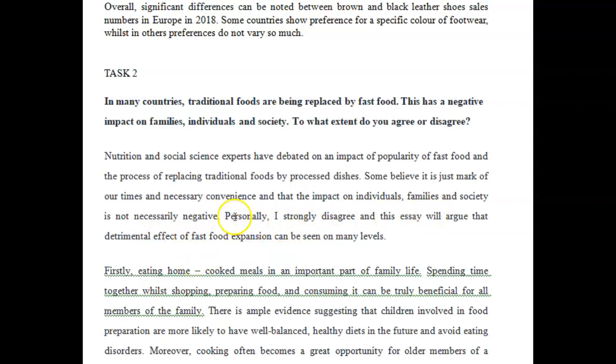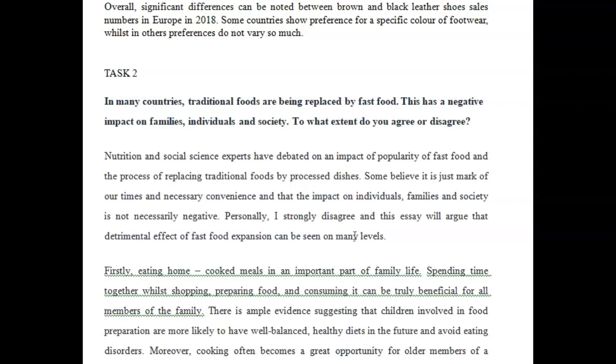So it should be something like, personally, while this trend towards fast food can have some benefits, on the whole, I agree that it has multiple detrimental effects on many levels. Okay, so that's how you do it. You have a sentence that shows while.